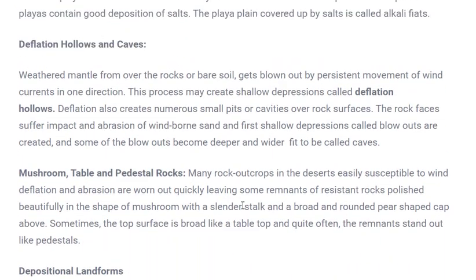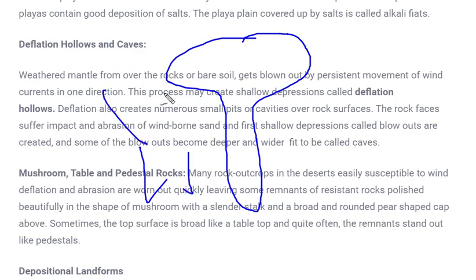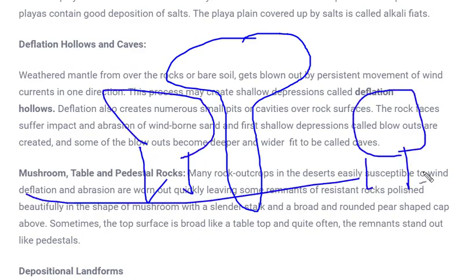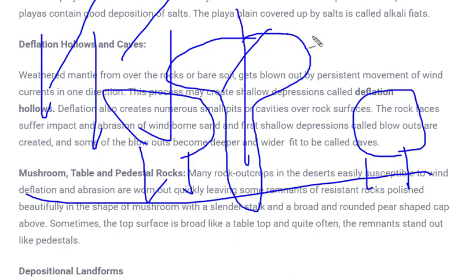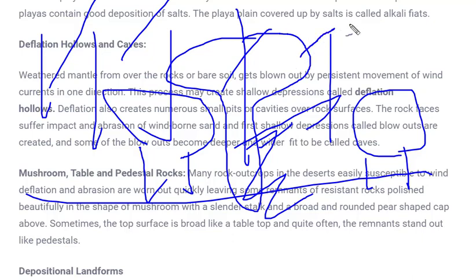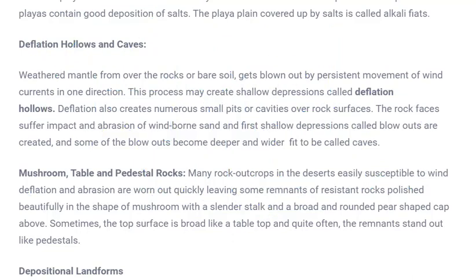Hollow caves, mushroom, table, pedestal. Now mushroom, you know what a mushroom is. Mushrooms are shaped like this. In yardung, what we saw, the arrangement of mountain could be vertical. That means this was hard, this was soft, and the other was hard and soft, and so on. But in case of mushrooms, the lower layer of the land area being eroded is softer in nature, whereas the upper part is harder in nature, and it gets eroded in such a way that it forms the shape of a mushroom. That type of landform is called a mushroom, table, or pedestal rock.